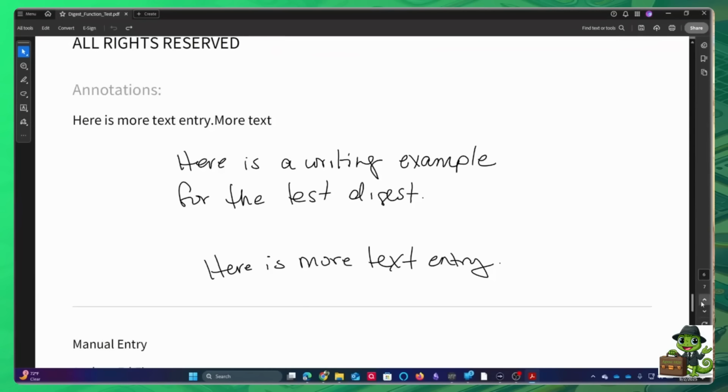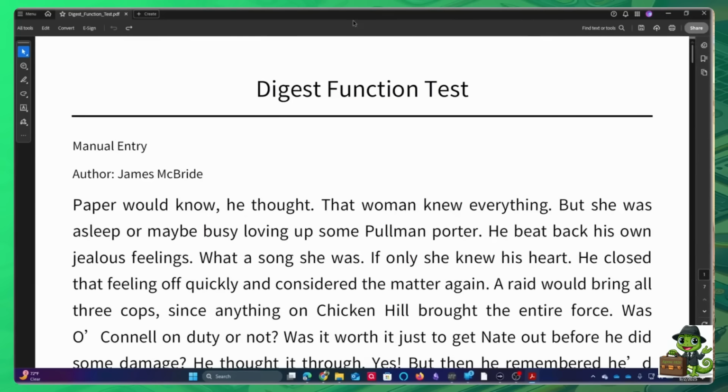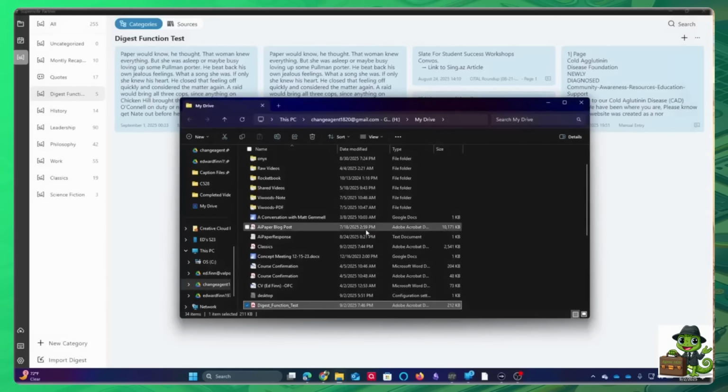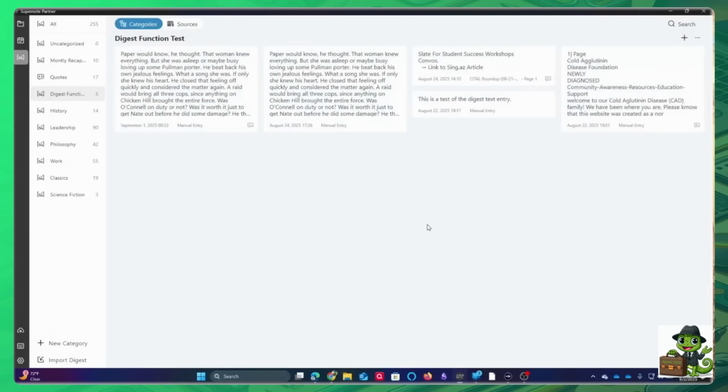And if you go down, you're going to see handwritten text and annotation text right by each other. I don't know about you all, but I think that is really cool, because what you're doing by using this function is thinking in the moment. So I don't want to save that. So you're thinking in the moment.